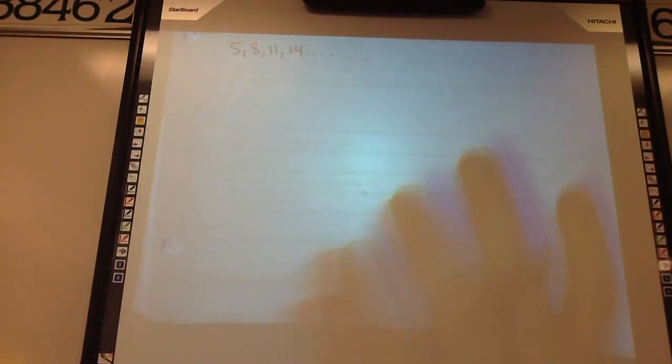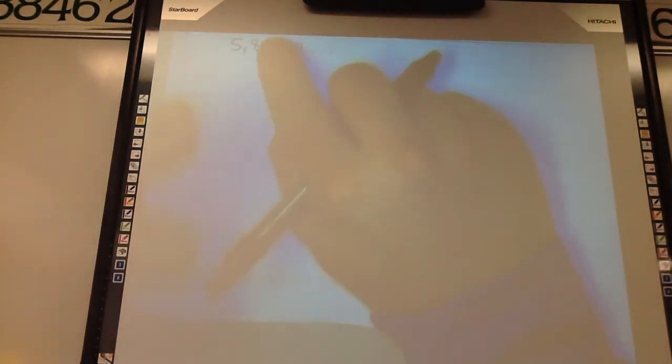And didn't we find the slope? If we know 2 points, can't we find the slope of something? The slope is just how much it changes. You realize that finding slope is kind of like just finding the difference between these. You're like, oh, it just adds 3 every time.